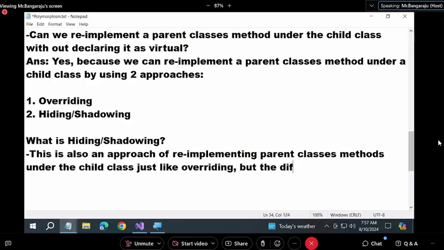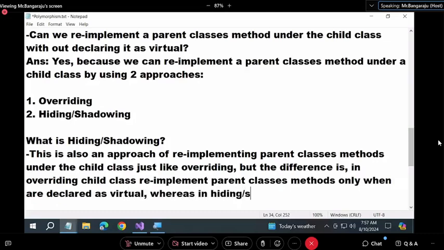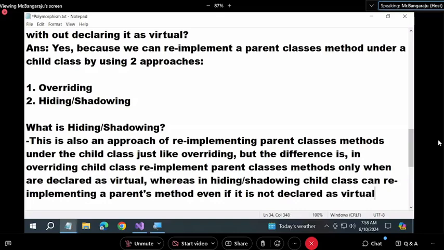But the difference is in overriding, child class can re-implement parent class's methods only when they are declared as virtual, whereas in hiding or shadowing, child class can re-implement a parent's method even if it is not declared as virtual also.